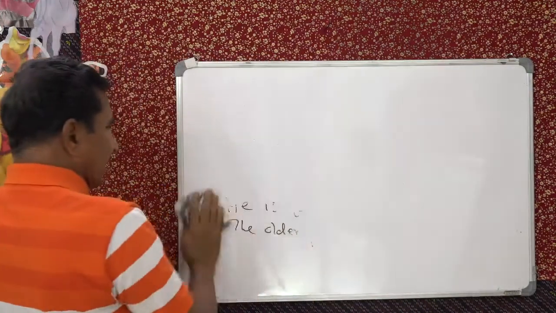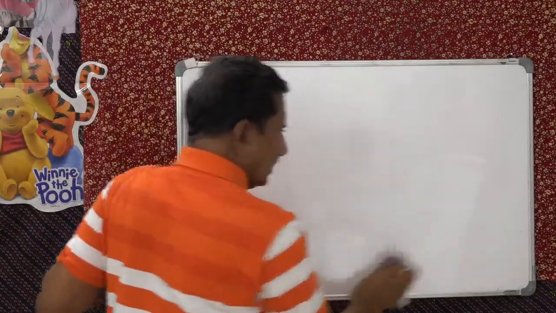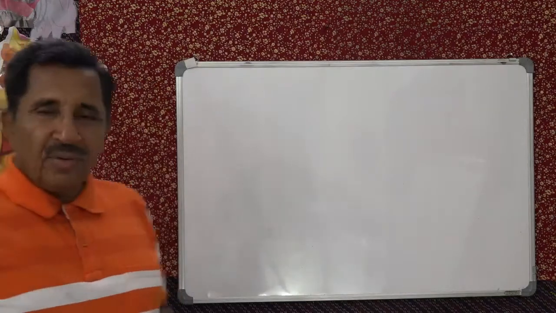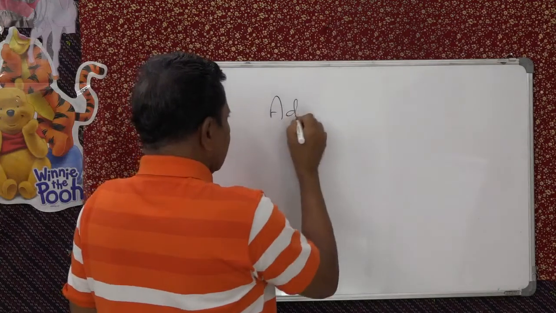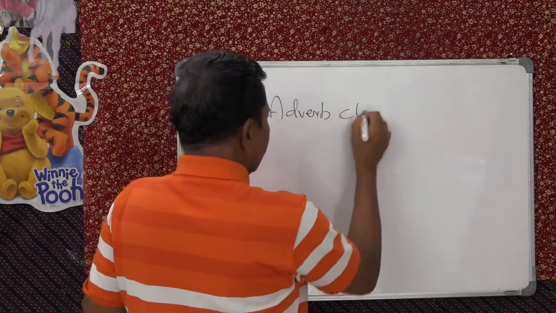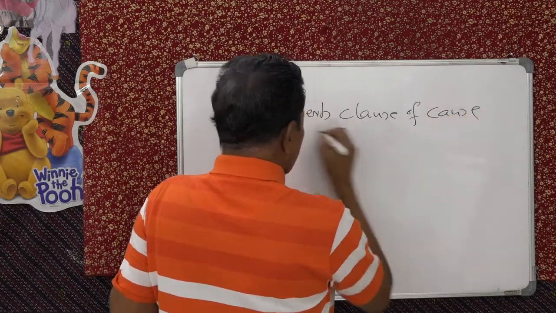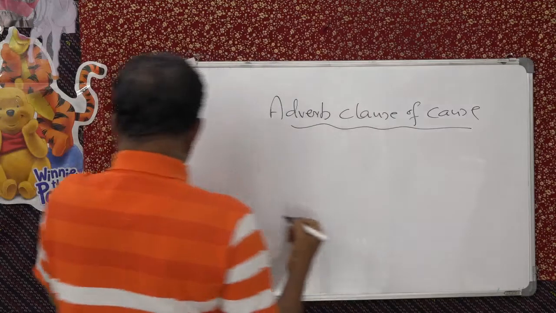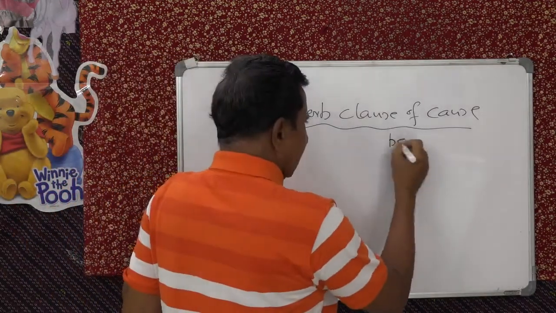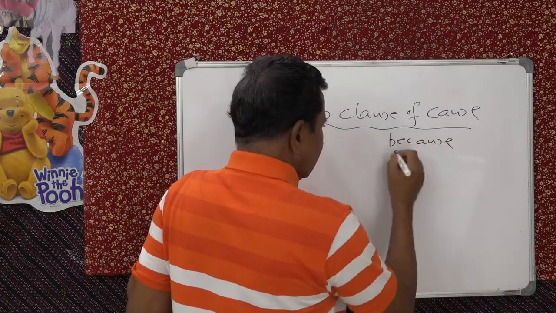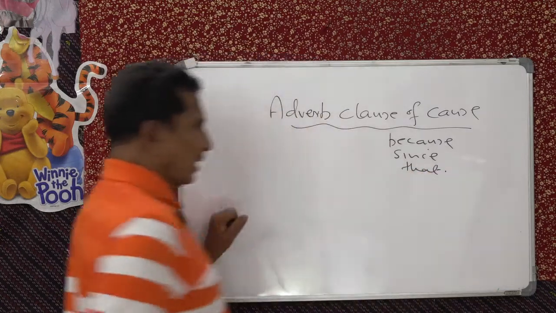So now we have one more, a very short discussion on adverb clause of cause. Adverb clause of cause. Now that is again very common. From your younger days you are learning this. And the conjunctions used are because, since, or that. These are the three conjunctions.